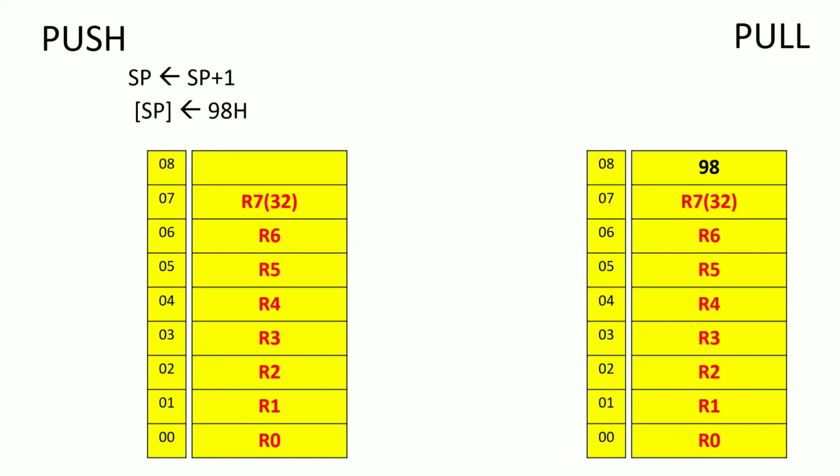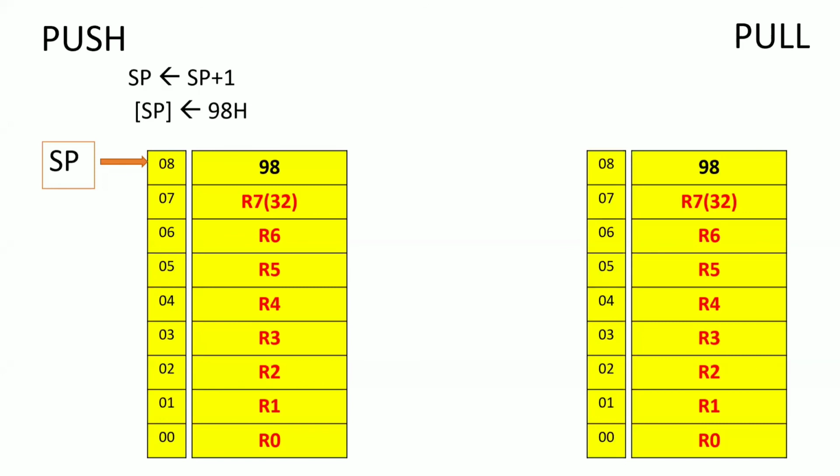Now on reset, what is the default memory location pointed to by the stack pointer? 07H. Now I told you that during the push operation, the first operation is to increment the stack pointer by 1. After incrementing, what value will you get for the stack pointer? 08H. After getting 08H, you can insert the data 98. That means I am not modifying the 07 location. Suppose the 07 location holds the data 32, I mean there is data 32 in the register R7. That is not modified because I am incrementing the stack pointer by 1, and later I am inserting the data 98H.